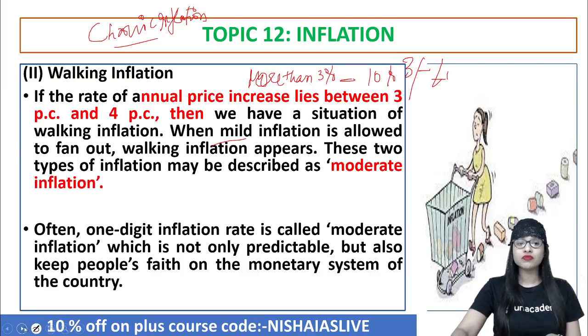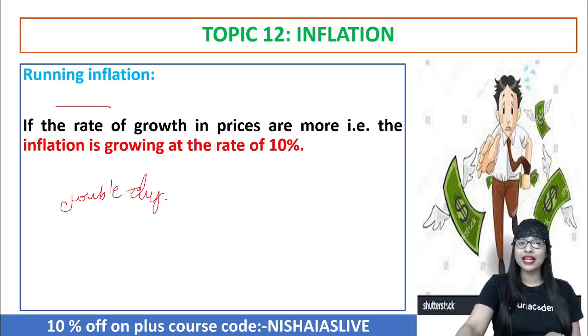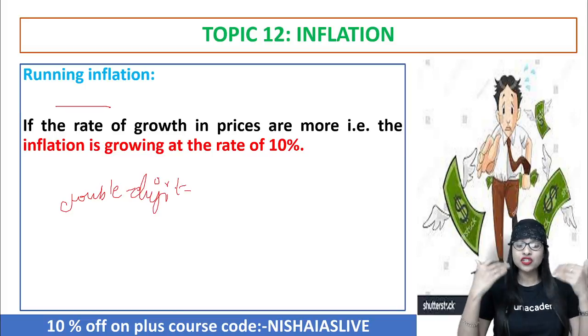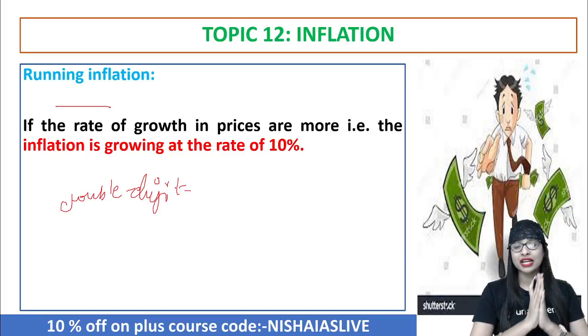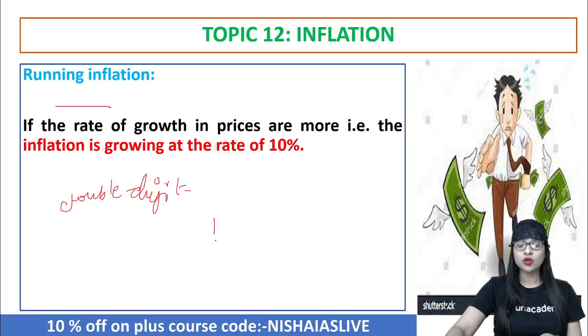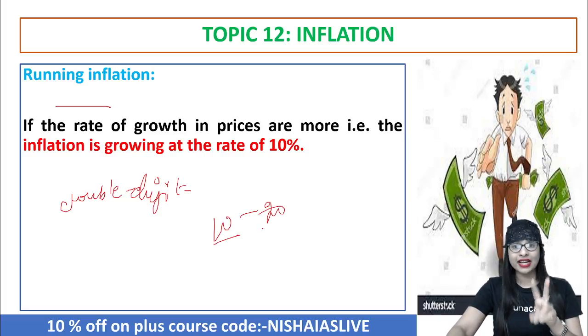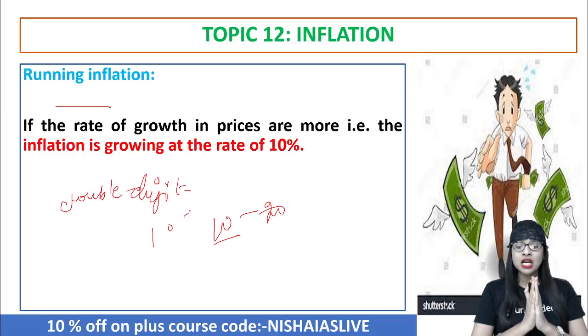Clear? The next is running inflation. Now, it is called as double-digit inflation, which is very, very dangerous for the economy as a whole. When there is a rapid acceleration in the rise of prices, it is called as running inflation. Let's say, for example, the rate is between 10 to 20. Now 2 digit is coming, right? So that is called as running inflation. And I am giving you these figures 10, 20 and all for you to understand in a better way. Take care. So now 2 digit is coming, and that is why it is kind of dangerous.